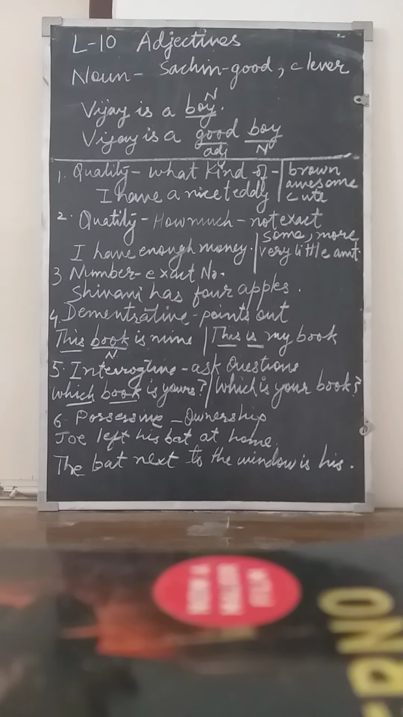Fourth one, demonstrative adjectives. Words that point out a person, thing or animal are considered demonstrative adjectives. Here I have taken 2 examples. The first one, this book is mine. Now this is a demonstrative adjective. This is pointing towards the noun book.